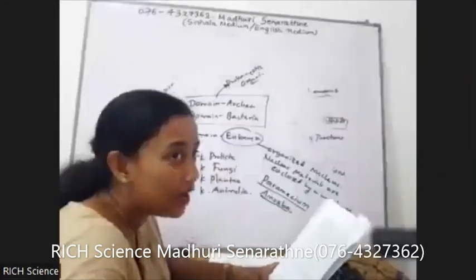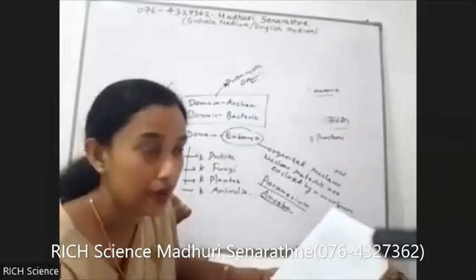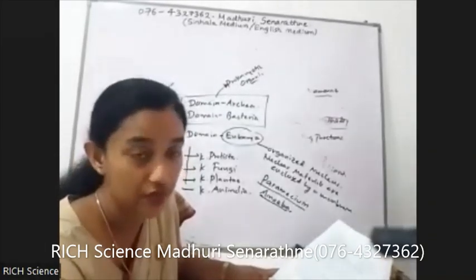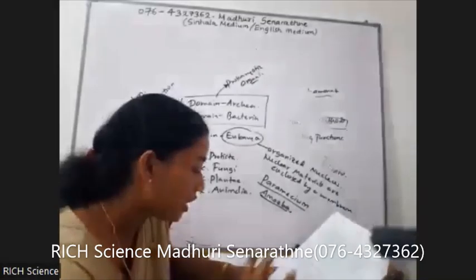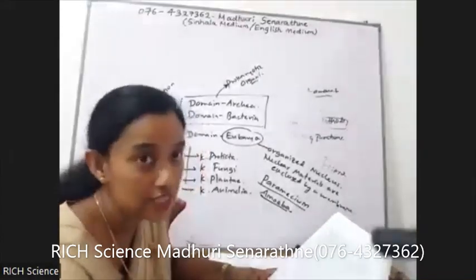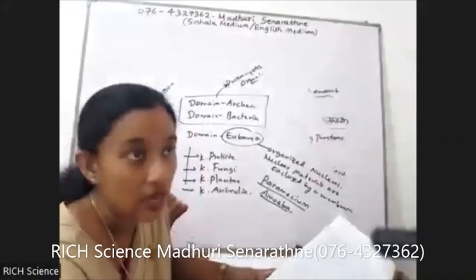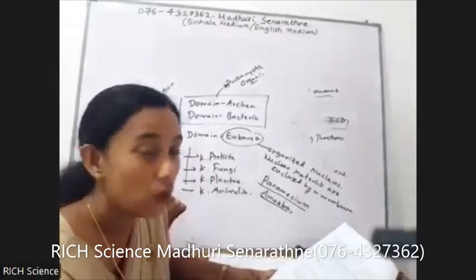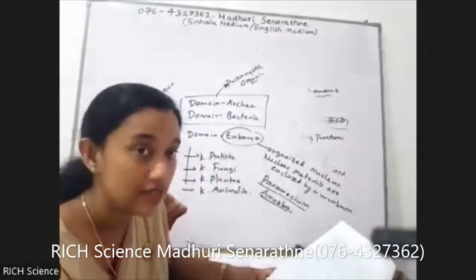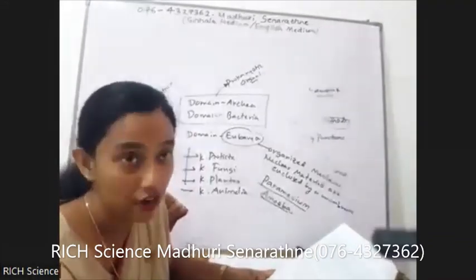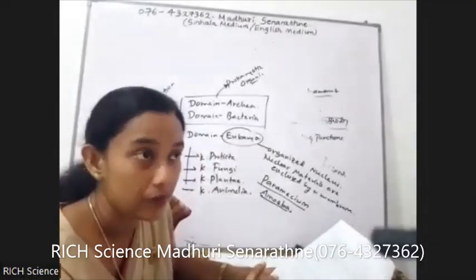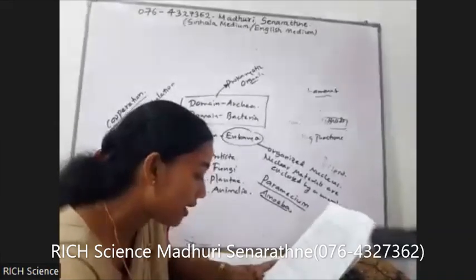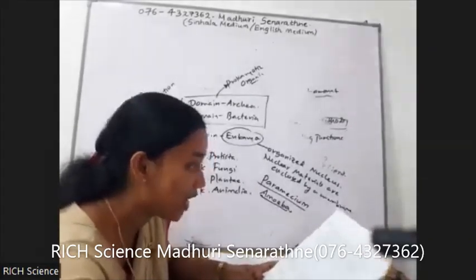Heterotrophic means they can't produce their own food. They have to depend on other organisms' bodies or other organisms' productions. So they are heterotrophs. What are the 2 heterotrophic protists? Paramecium and amoeba. Under the protista kingdom, we are talking about algae. All algae are photosynthetic. That means all algae organisms are autotrophs.